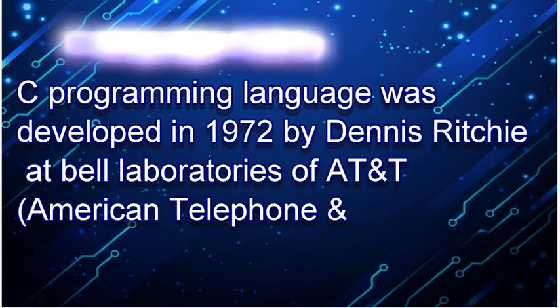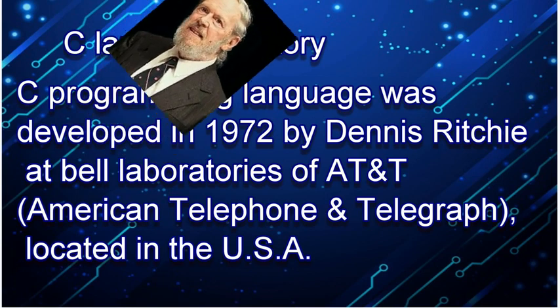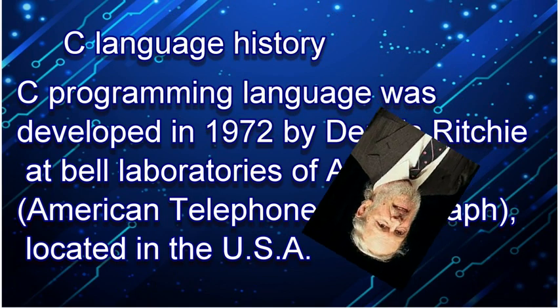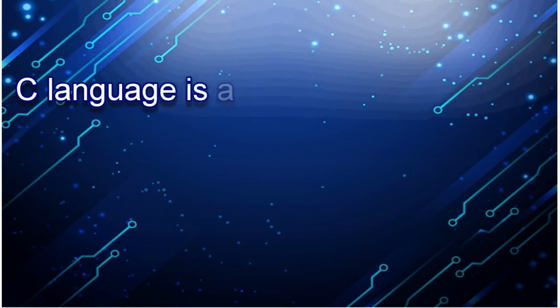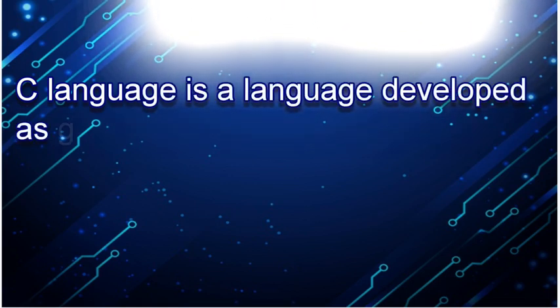So first of all, you need to know what is basically a C language. Before knowing that, you must know who developed C language. The C language was basically developed by Dennis Ritchie. Dennis Ritchie developed C language in AT&T Bell Laboratories. As you can see on the screen, this was Dennis Ritchie who developed C language in AT&T Bell Laboratories.